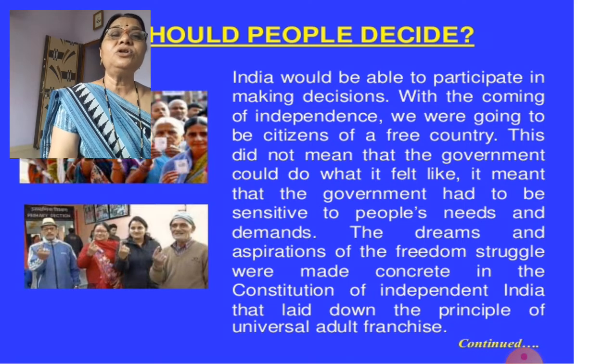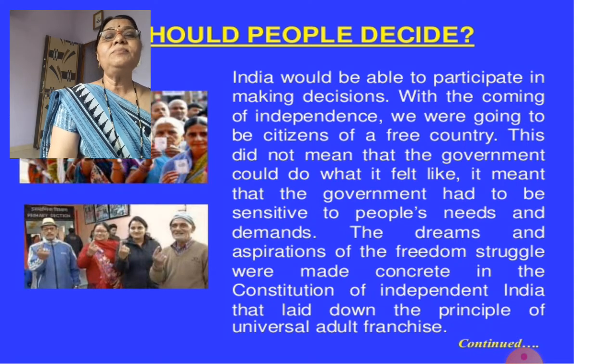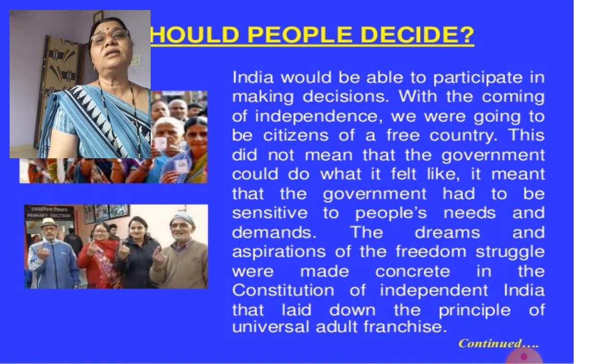The Constitution of Independent India laid down the principle of universal adult franchise. Now what is meant by universal adult franchise? It means that every person who has completed 21 years, at that time it was 21 years. Now how many years? Now 18 years.